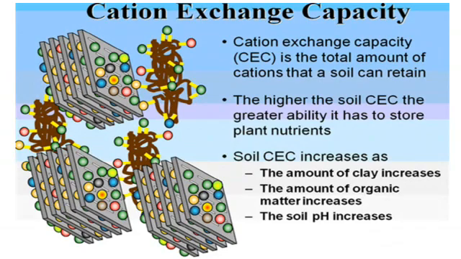Soil CEC increases as the amount of clay increases, meaning if clay particles are there, the cation exchange capacity of that soil is more. If organic material or peat soil is there, cation exchange capacity is also more, and the soil pH increases. So these are some points which show the cation exchange capacity of the soil.